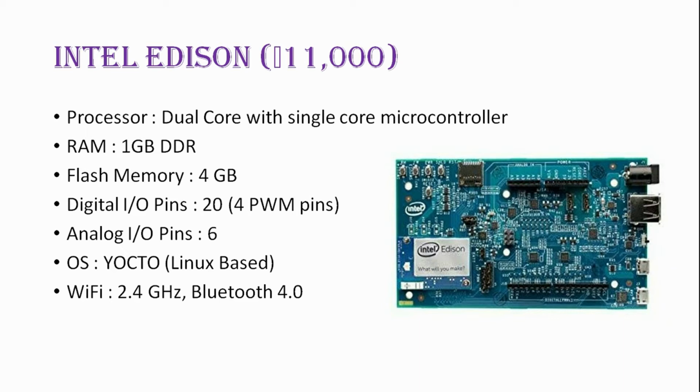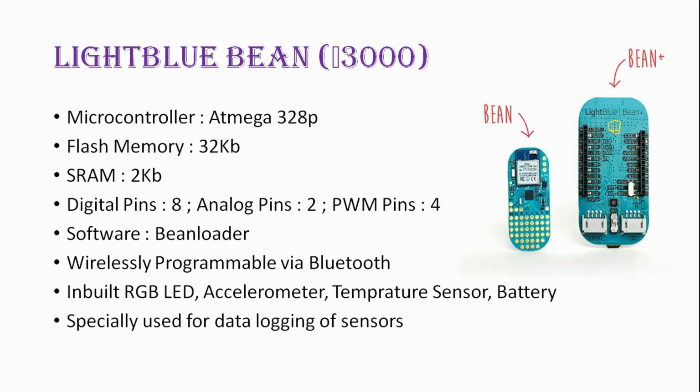Nowadays Intel has entered this IoT development platform market because of increasing demand. So Intel has launched two main development boards known as Intel Edison and Intel Galileo. Nowadays the Intel Edison is more popular than the Intel Galileo because it has lots of functions with respect to Intel Galileo.